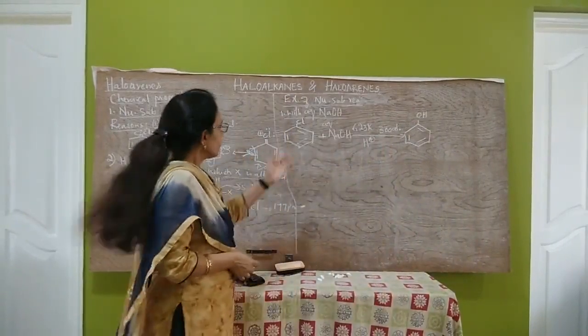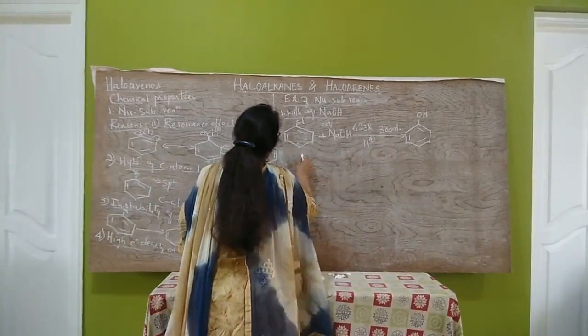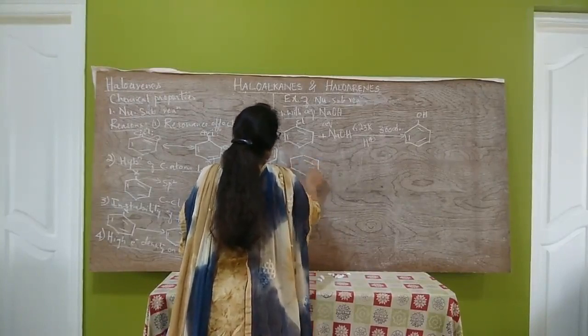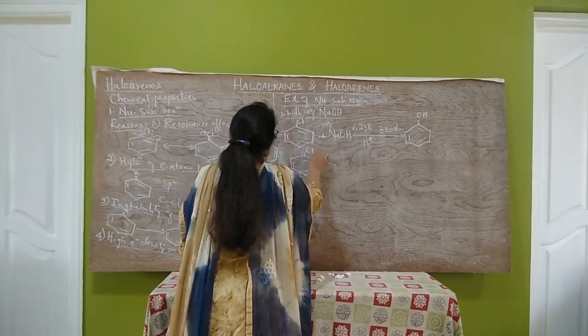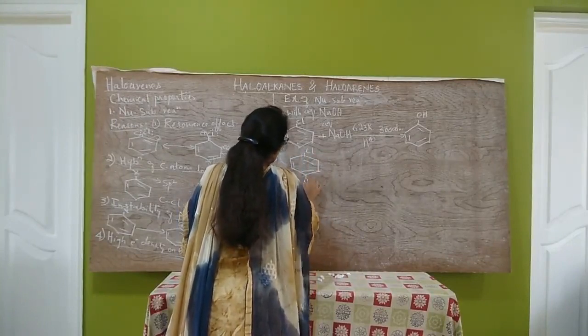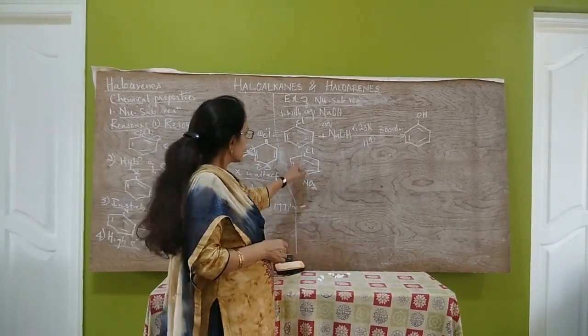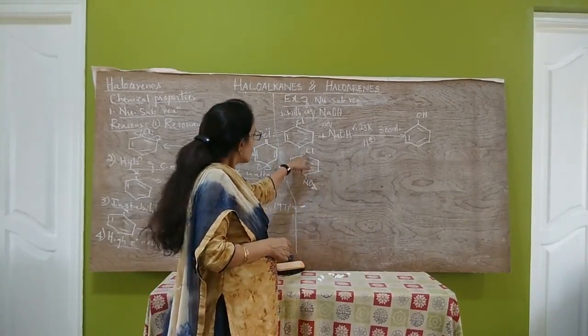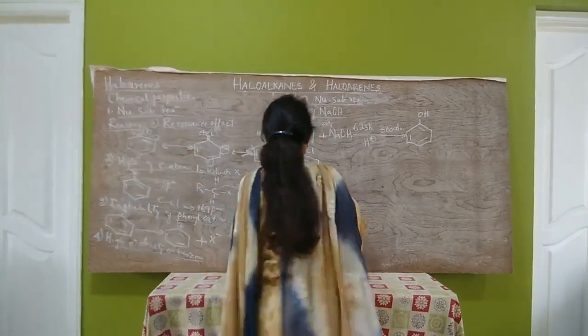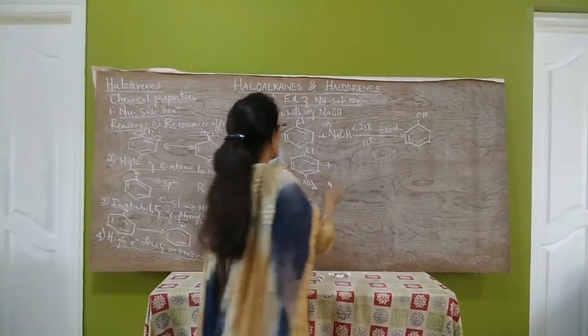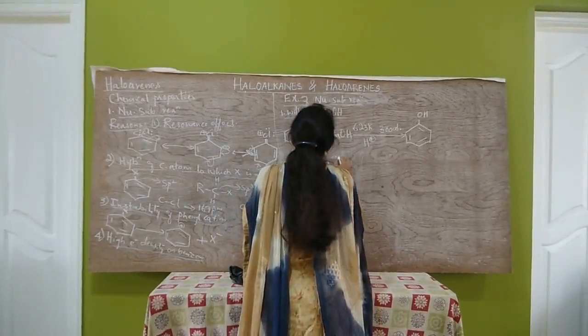Now let us consider one more example. Cl, and I will attach one nitro group here. This is para-chloronitrobenzene. This also undergoes nucleophilic substitution reaction when heated with aqueous NaOH.